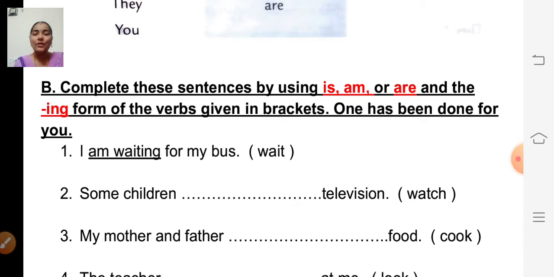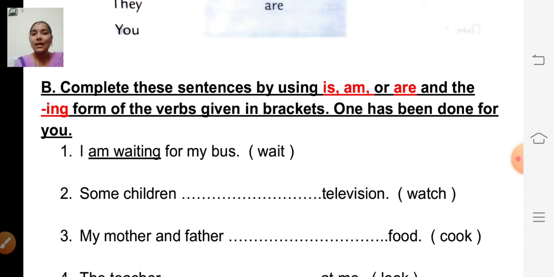So, in the previous class, what have we learned? We have learned the ing form of the doing words, how to add ing to the doing words. There are three types. The first type is just add ing to the given doing word.